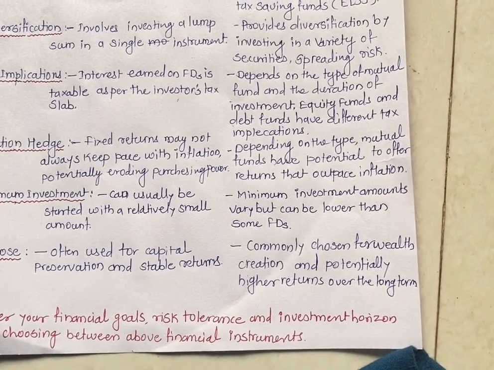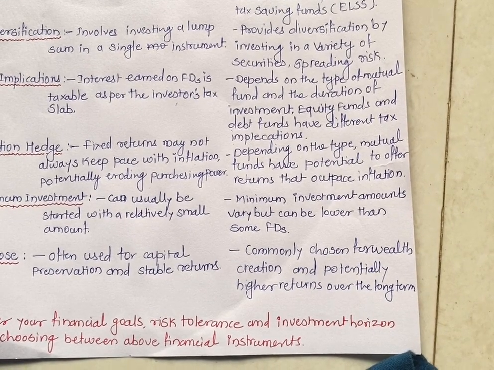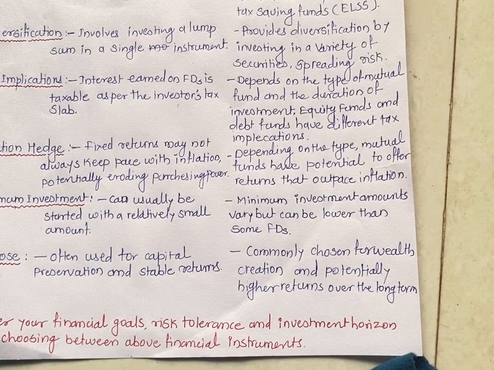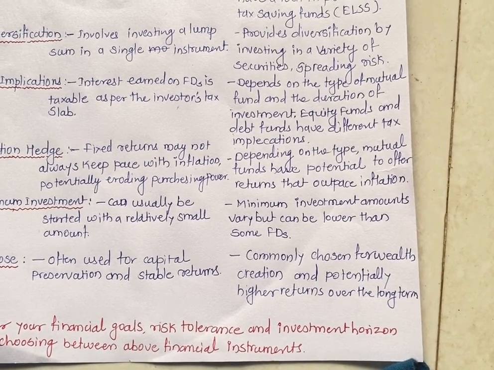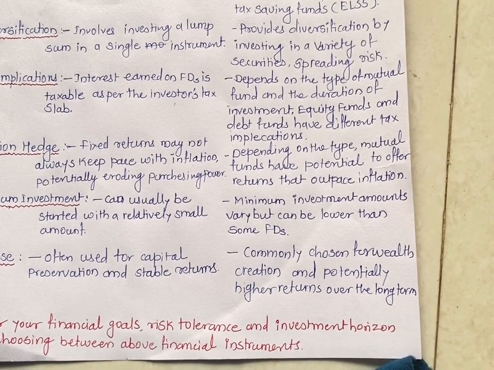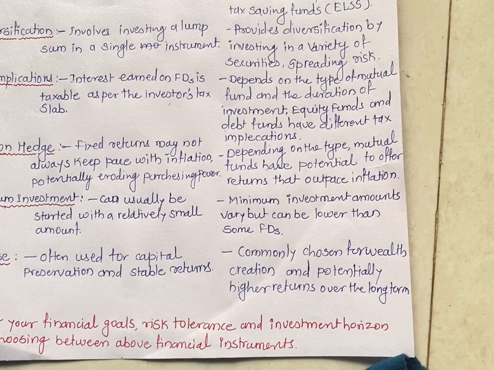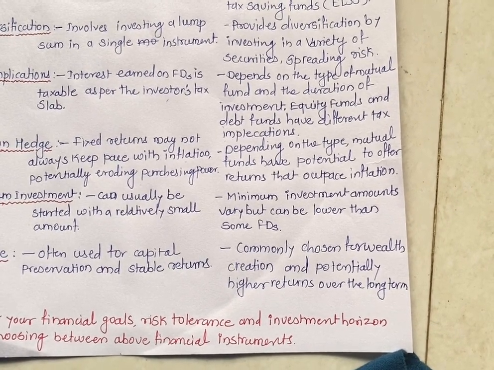Seventh point is inflation hedge. FDs, that is fixed return, may not always keep pace with inflation, potentially eroding purchasing power. But depending on the type, mutual funds have potential to offer returns that outpace inflation.